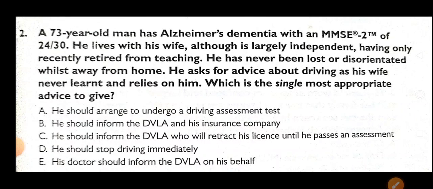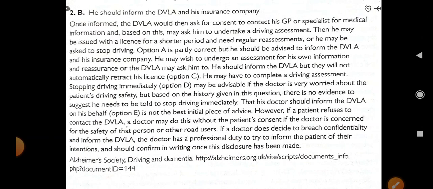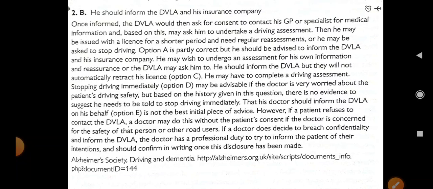So guys, this is very simple. He should inform the DVLA and his insurance company. Why? Once informed, the DVLA would then ask for consent to contact his GP or a specialist for medical information, and based on this may ask him to undertake a driving assessment. Then he may be issued a license for a shorter period and need regular assessment. So guys, this option is very clear. Such MCQs are not repeated every time.